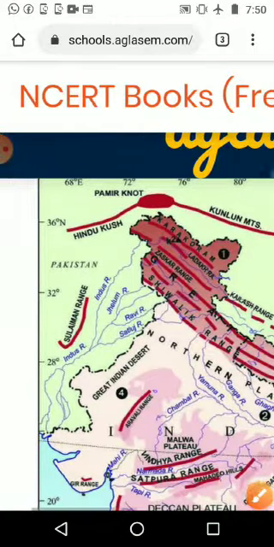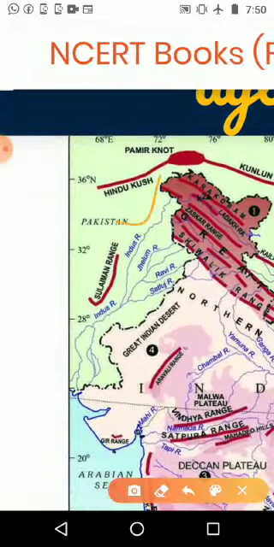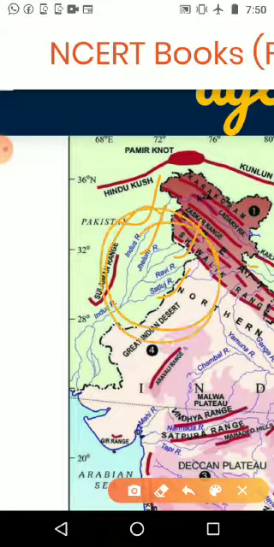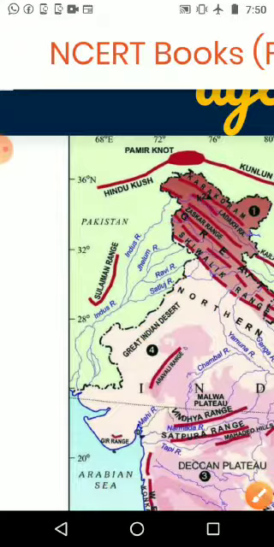Okay, here it is. We can see the rivers which have started: the Indus River, then Jhelum, Ravi, Chenab and Satluj. These rivers start from the Himalaya, and flow and reach the Arabian Sea. So the rivers are forming the plain area here, and maximum of it is part of Pakistan at present.